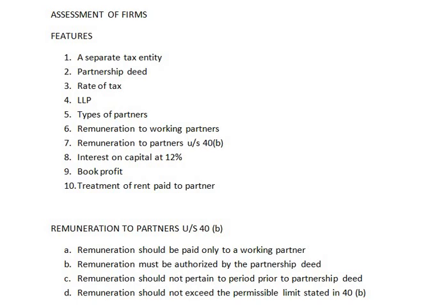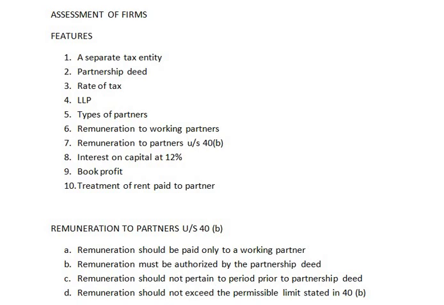Next is rate of tax. Rate of tax for partnership firm is classified into two. One is if the income of partnership firm is below 1 crore and the other is if the income of partnership firm is above 1 crore.